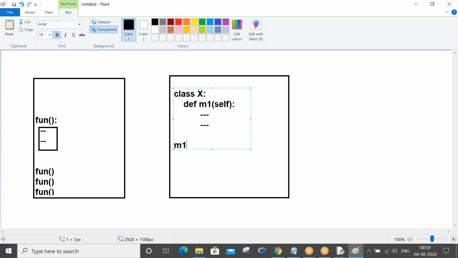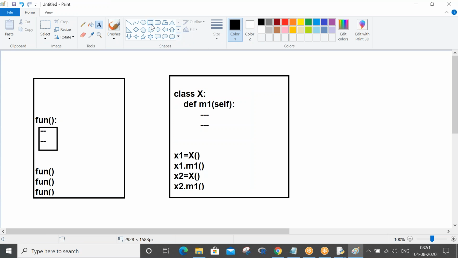Can I call my method straight away like this? No, I cannot. I have to create an object of this class X, and using the object I should call my method. Next, I can create another object of my class, and with the next object also I can call my method M1.